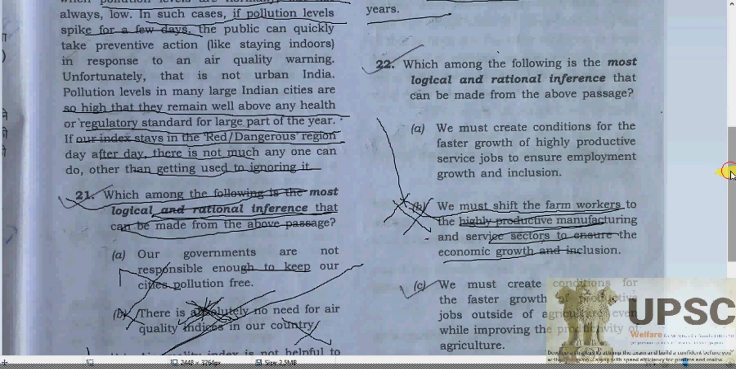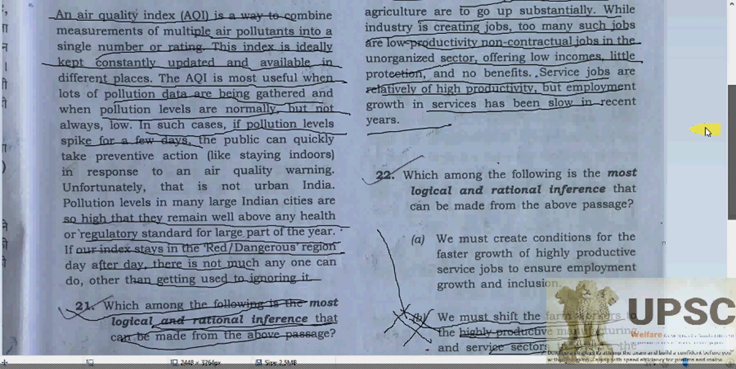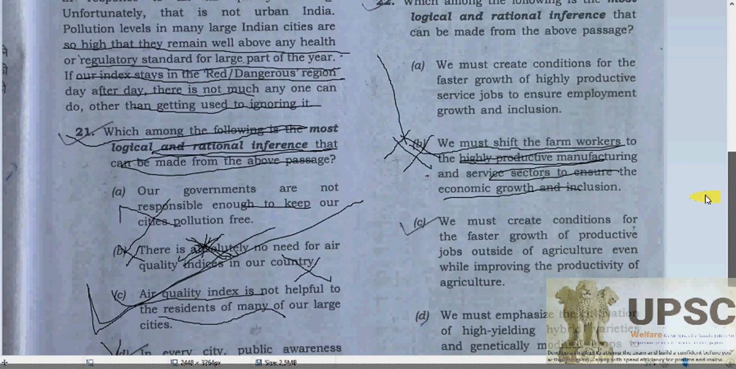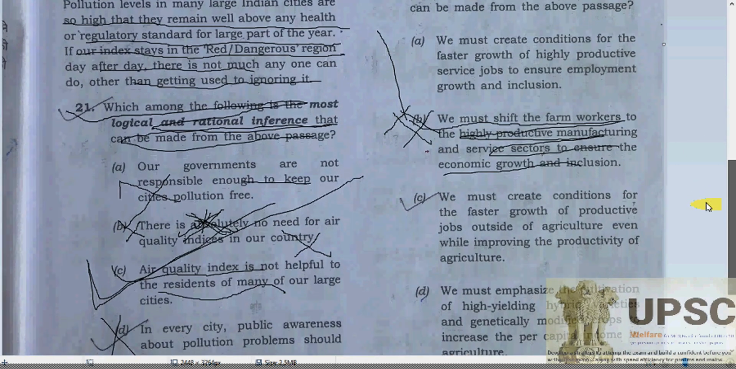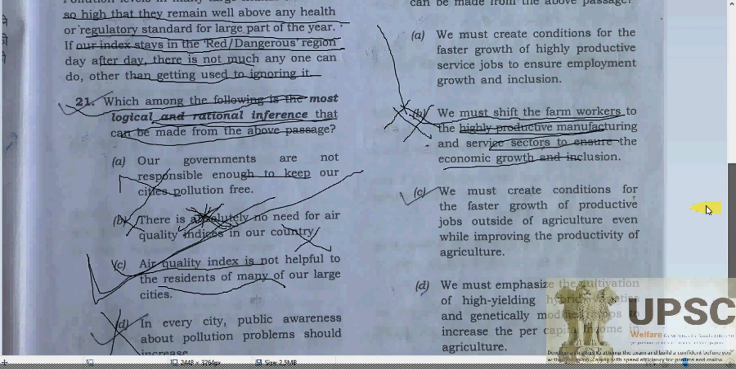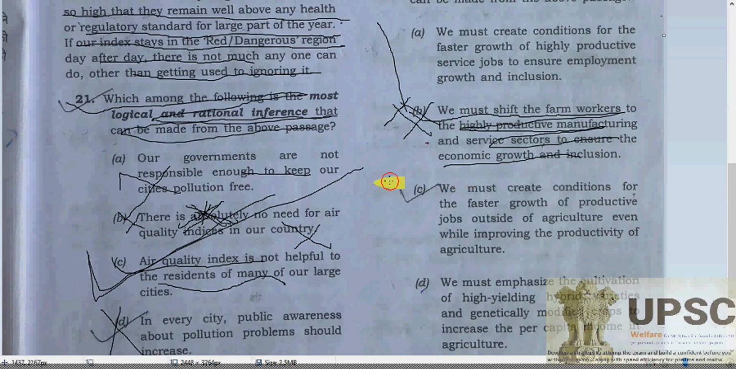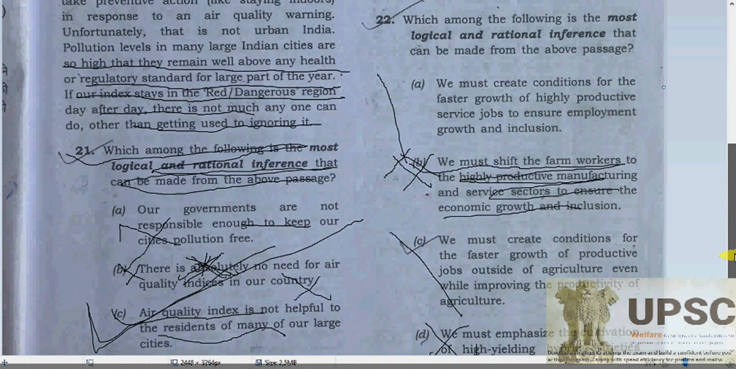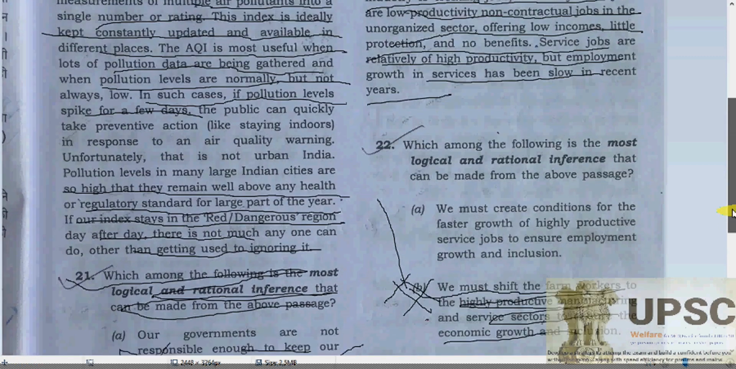As we know, third, according to the comprehension, C: we must create the condition for the faster growth of productive jobs outside of the agriculture, even while improving the productivity of the agriculture. No, this cannot be. As we must emphasize on the cultivation of high-yielding... This is absolutely incorrect, my dear. High-yielding breeds haven't been mentioned. So that we have the only choice.